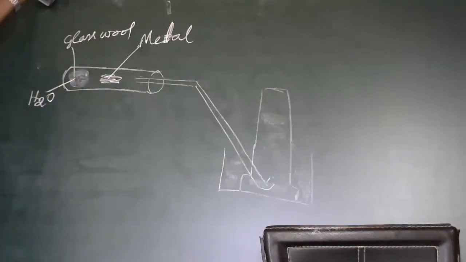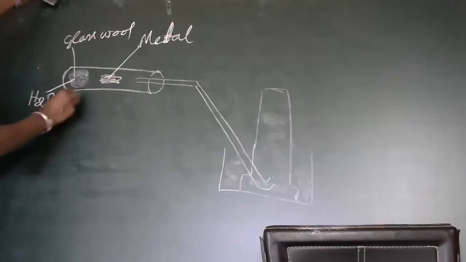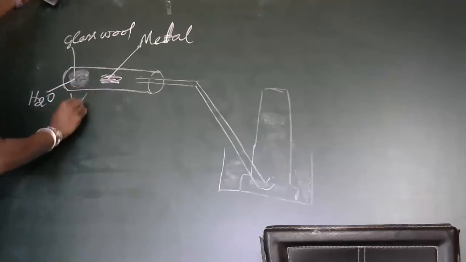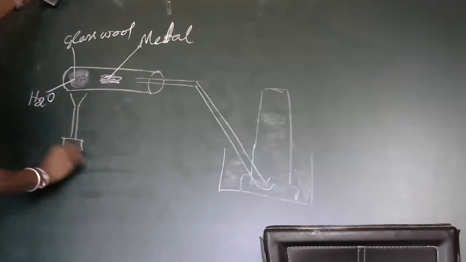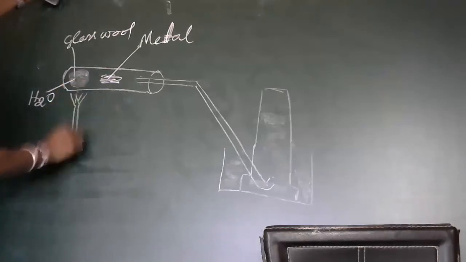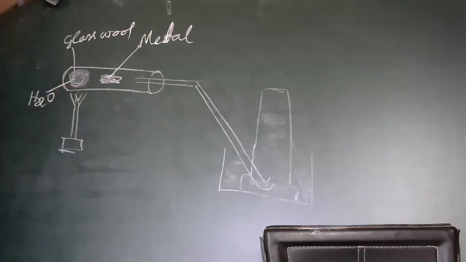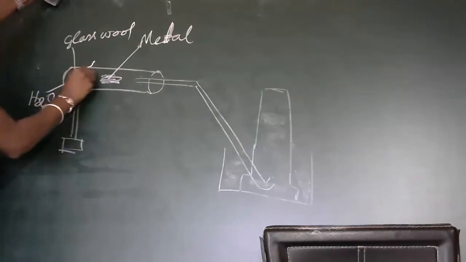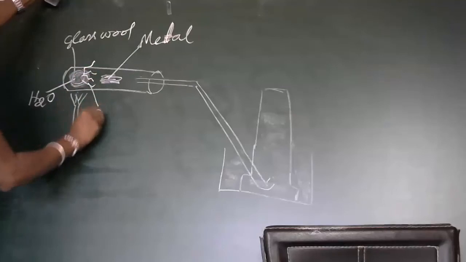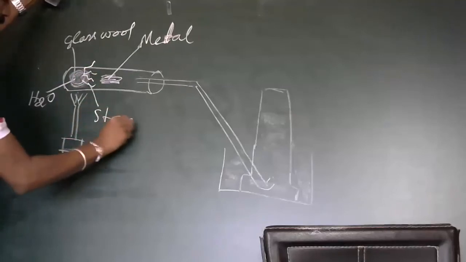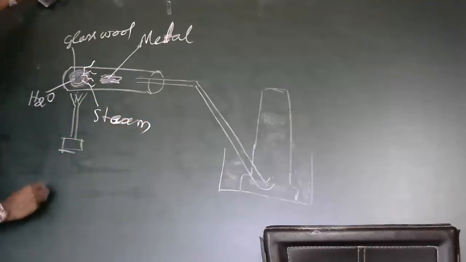We provide heat to this glass bowl, and the steam is formed. Actually, the steam reacts.